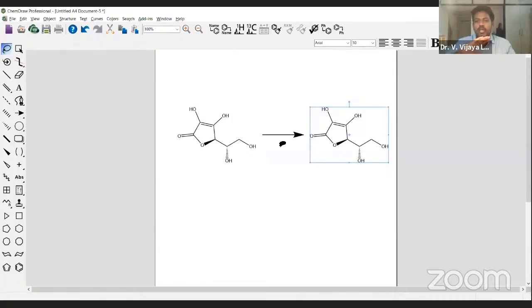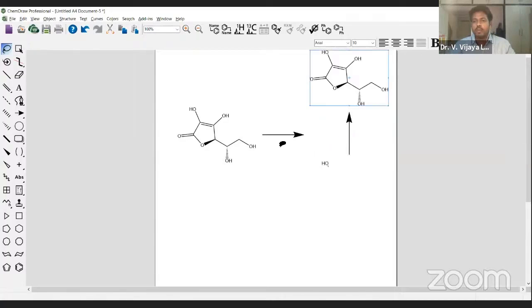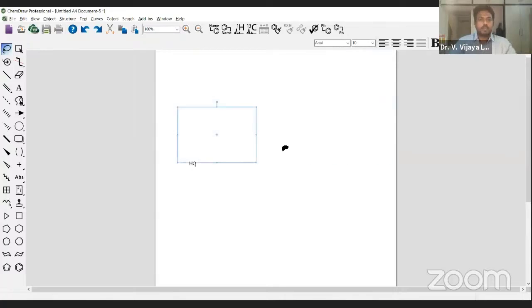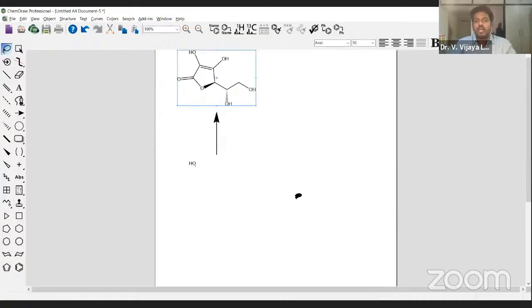I am not even using the arrow tools of the main toolbar. I'm not going in there at all. Simply using just a keyboard. After selecting the molecule, press Control, then use the right arrow. Otherwise, if you want to use the up arrow, you can use the up arrow. For example, if you use the up arrow, then automatically the reaction moves a little bit.